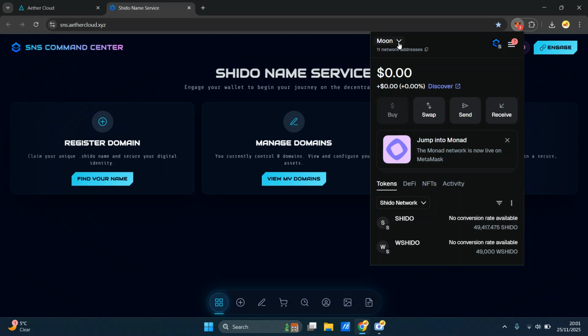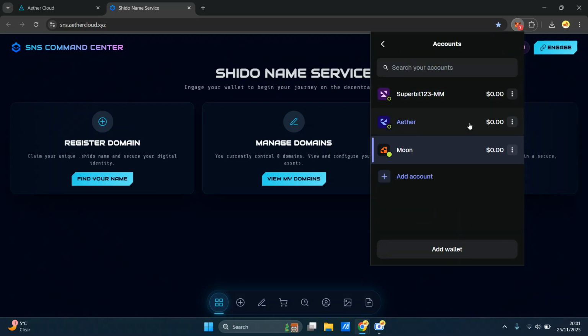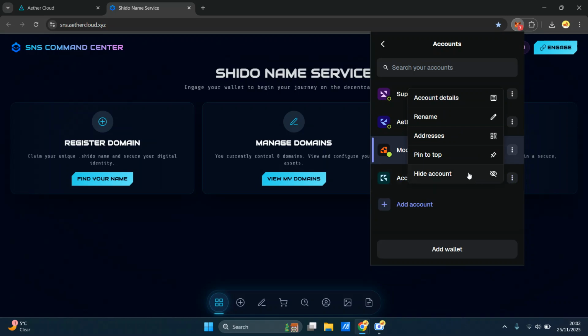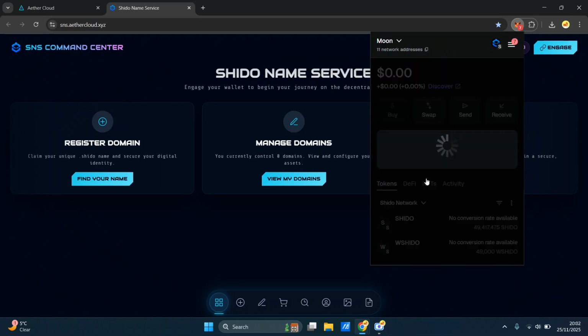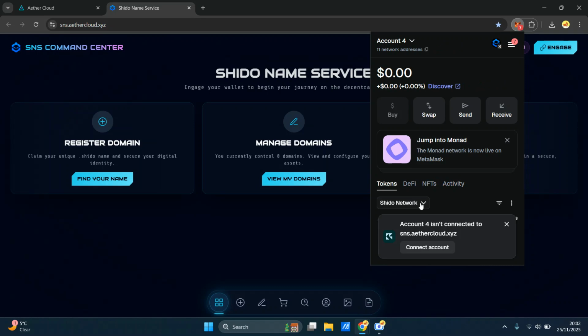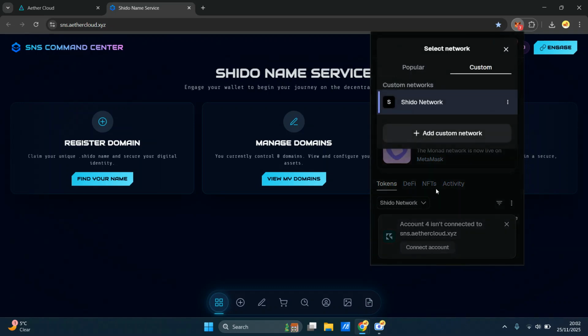So let's create a new wallet, right? Then I can show you from the beginning what it entails to actually create a new domain name. If you're new here, let's add a new account, and I'll just leave it as Account 4 for now. You select this, then you add your network.